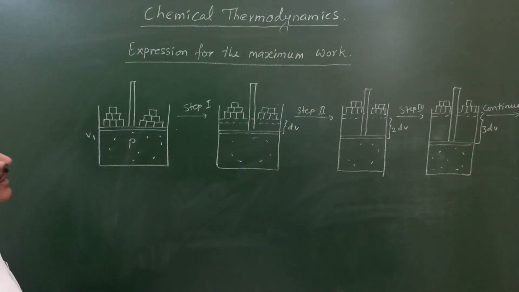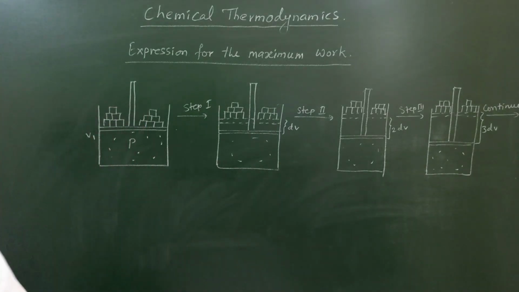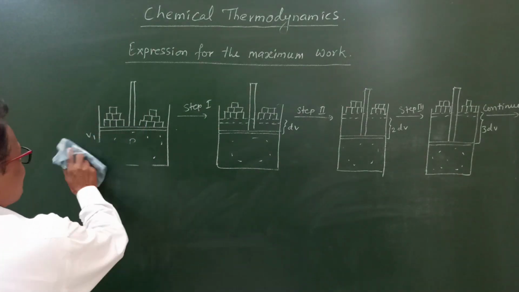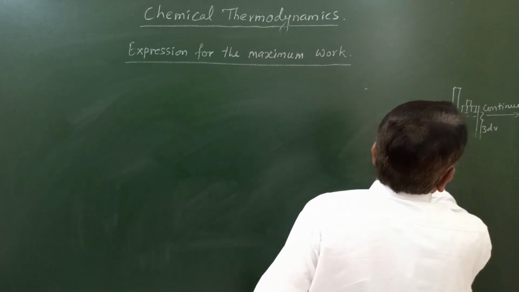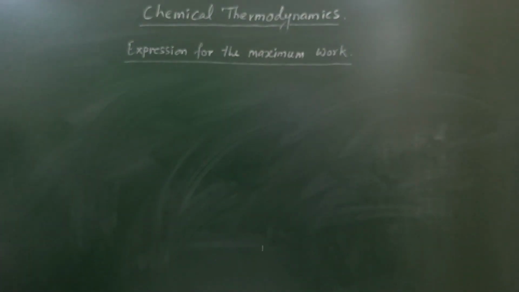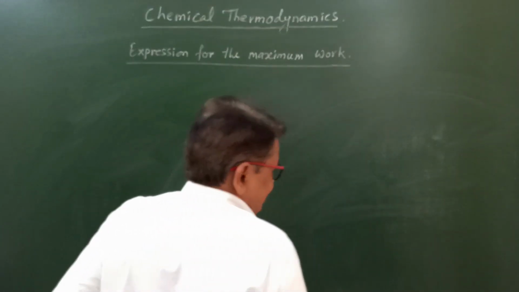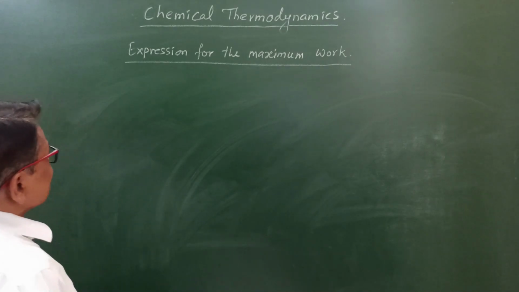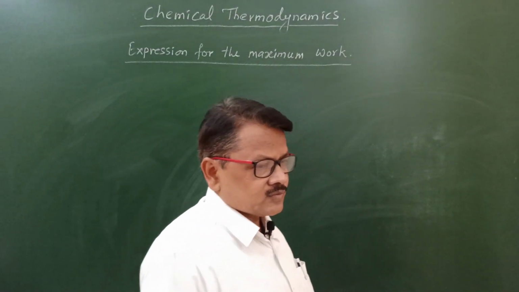To consider its derivation, I have to remove this figure. We saw the derivation for a simple work done.